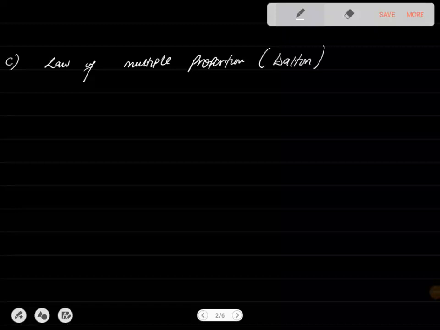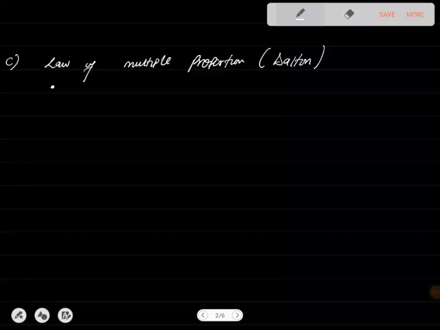The last law is the law of multiple proportions, which was proposed by Dalton. This states that when two elements form a series of compounds, let's say element A and element B, they form a lot of compounds. What happens is that the ratios of the masses of the second element that combine with 1 gram of the first element can always be reduced to small numbers.